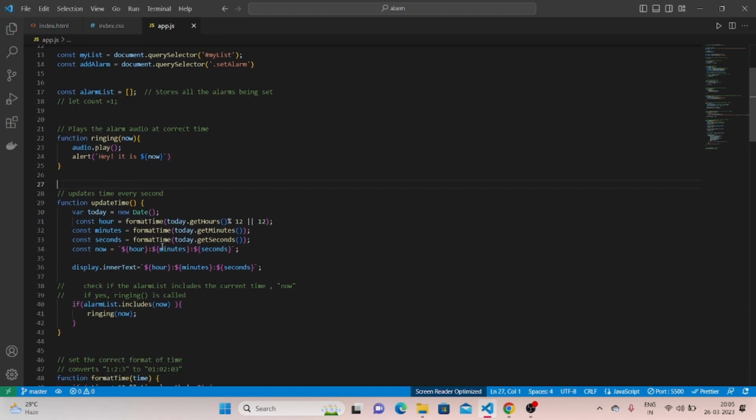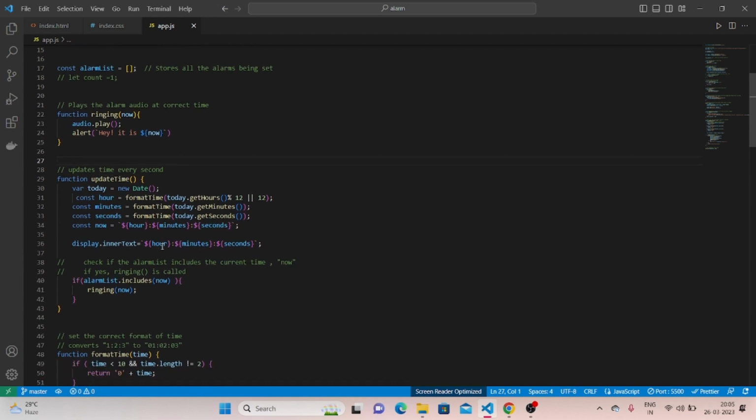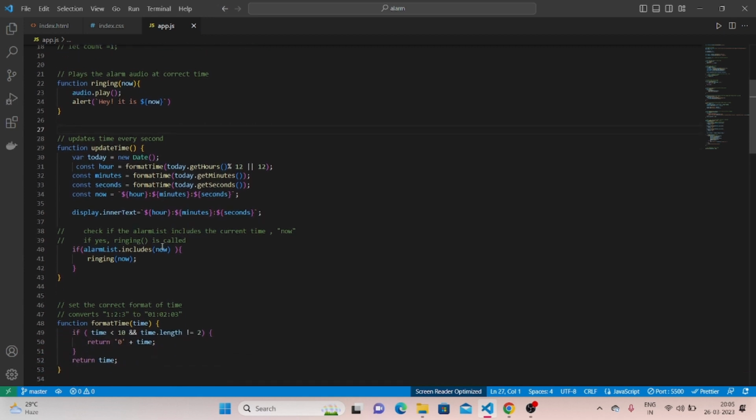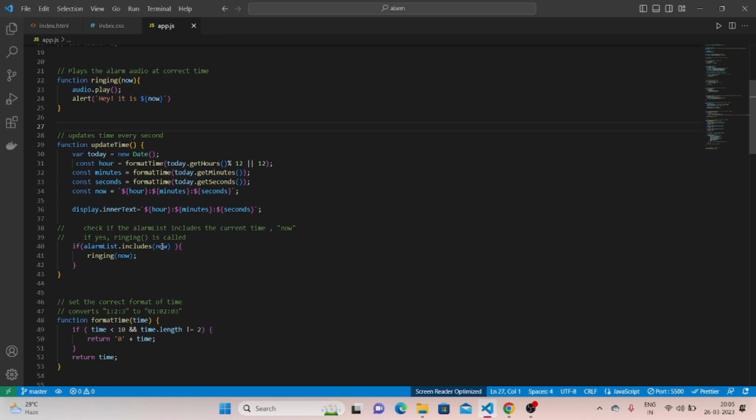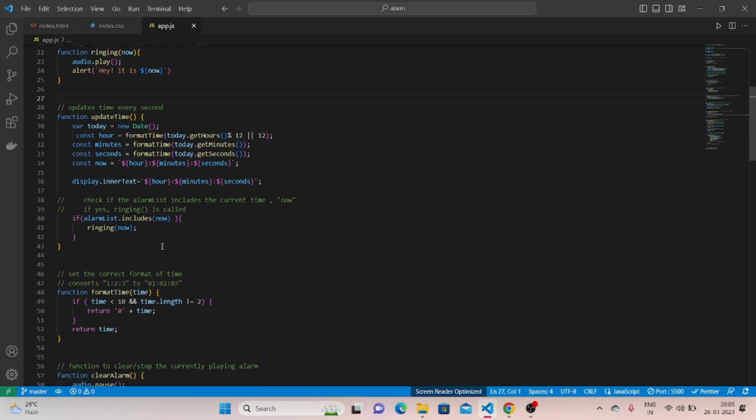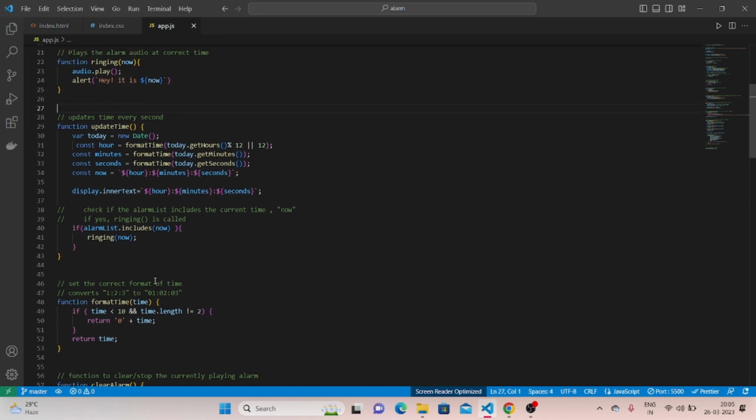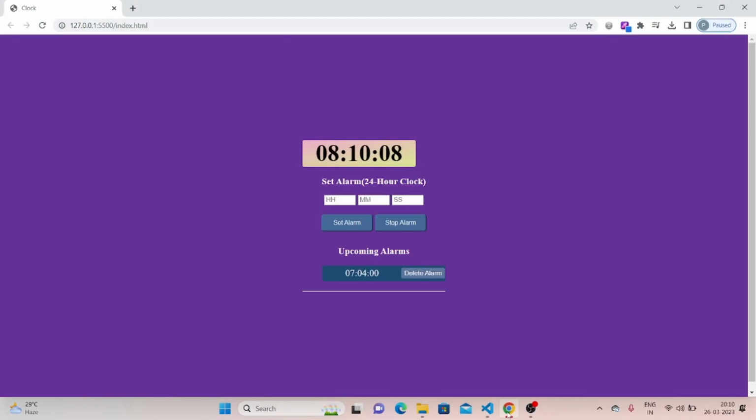Along with pushing it into the alarm list, we are also calling a function, show new alarm. This function is just creating a new list item so that the newly set alarm can be placed on the web page with a delete button. First, let's see what will happen when you click this delete alarm button.